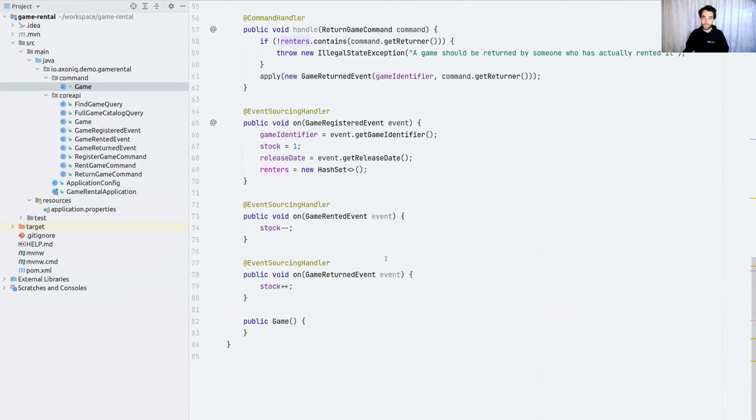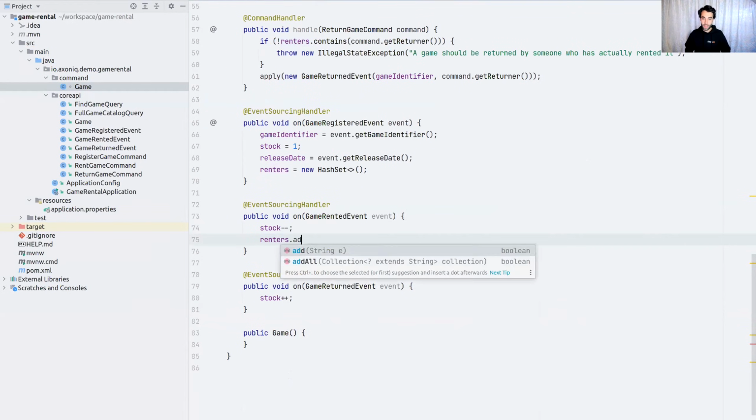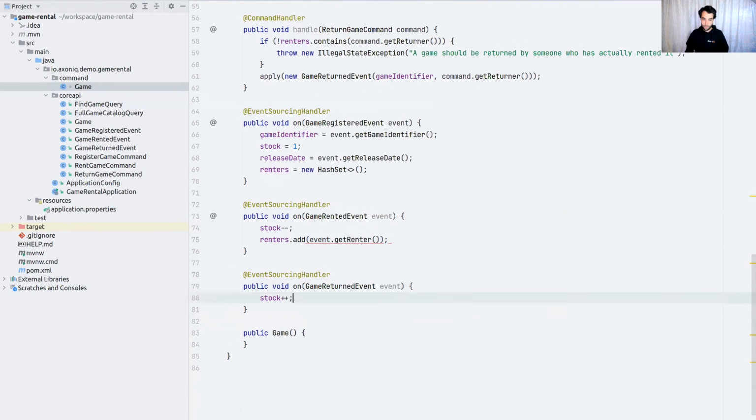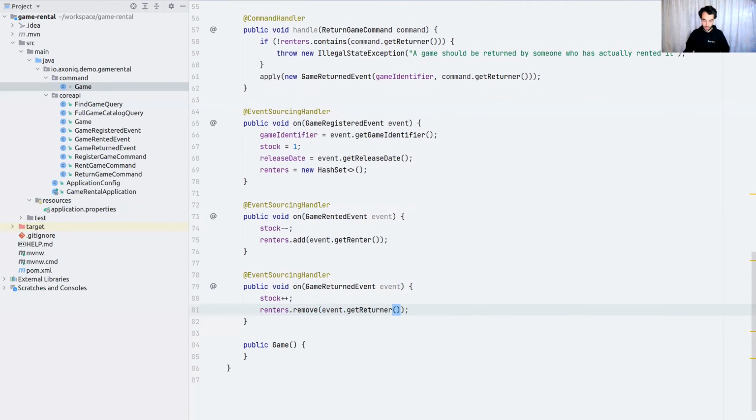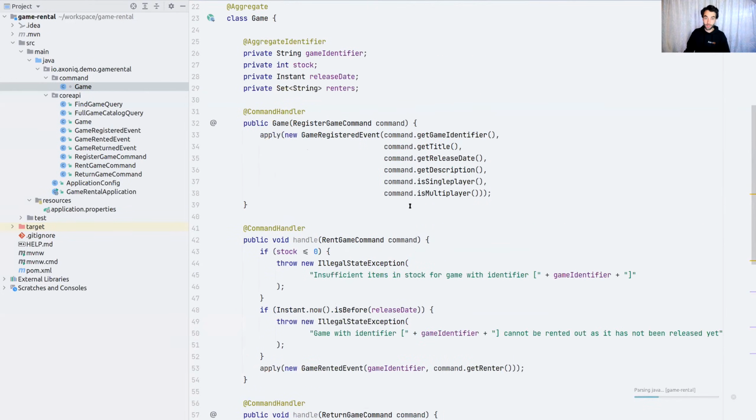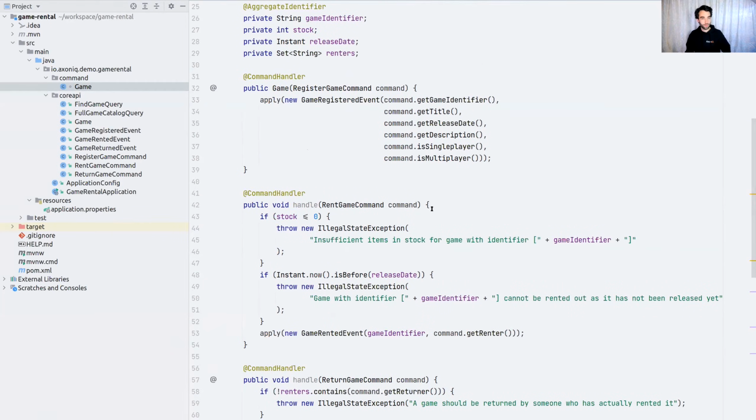Also, we need to adjust this. We're going to add event.getRenter, and remove the returner. All right, we got our basic aggregate. We've defined all our command handlers and the publishing point for our events. In favor of time, we're going to immediately jump over to introduce the query side of our application.